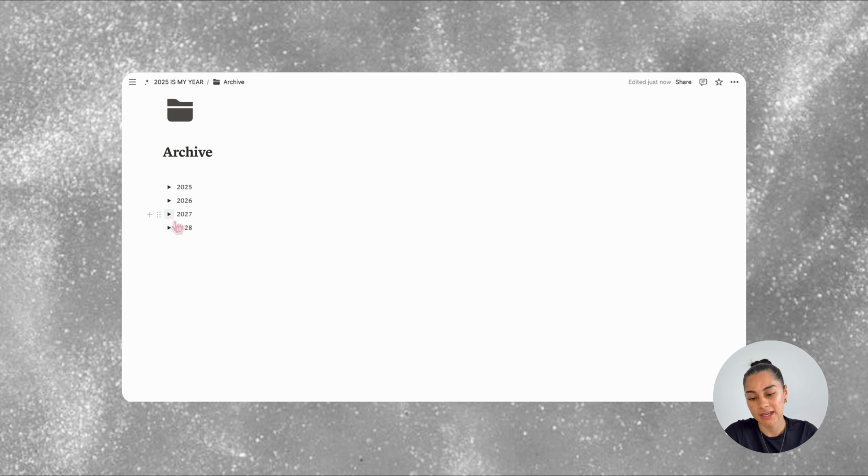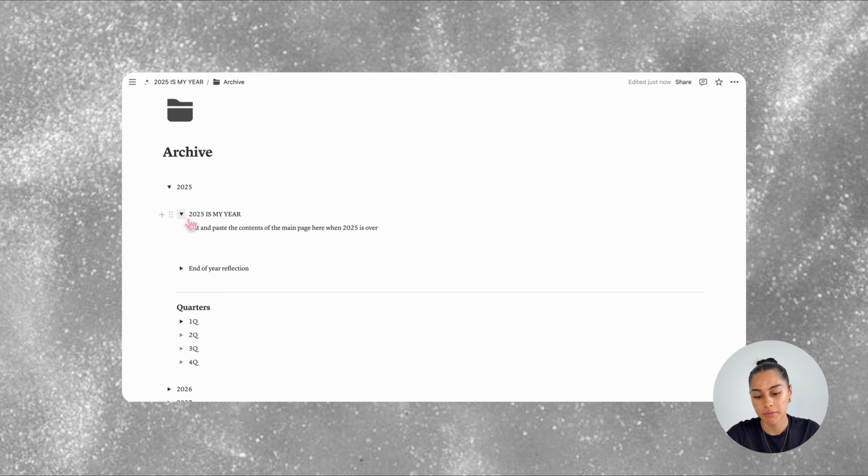These are all the same, except 2025 doesn't have the new year toggle in it because you start off with it. So to start a new year, open up the year, then open up the 2025 is my year toggle. In here it says cut and paste the contents of the main page here when 2025 is over. So you'll do just that.